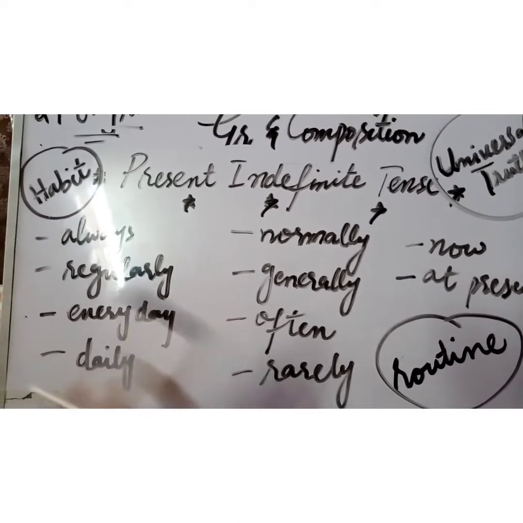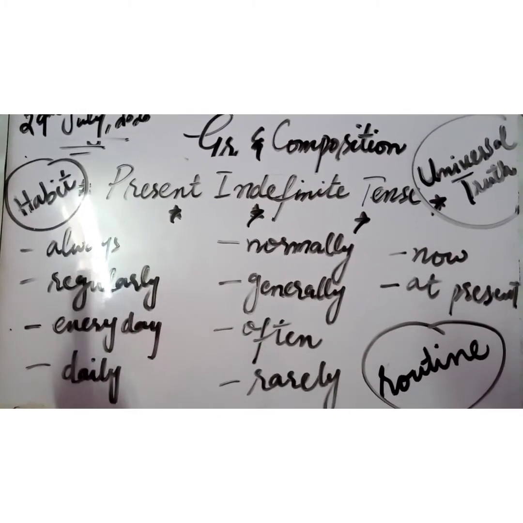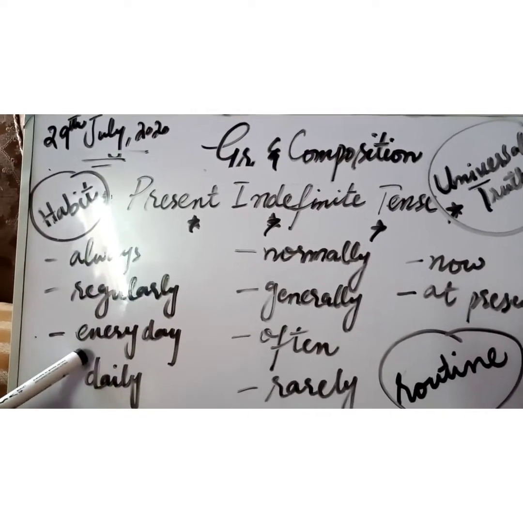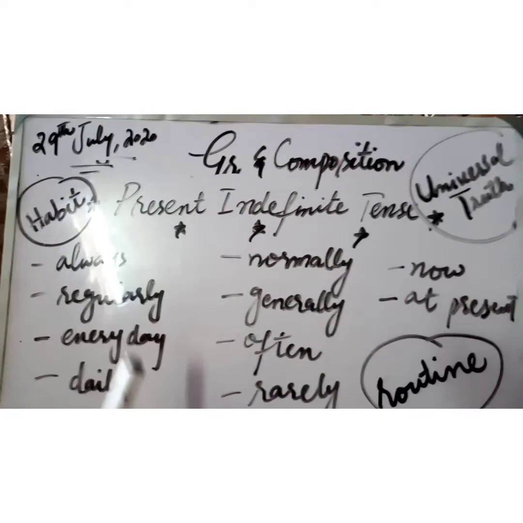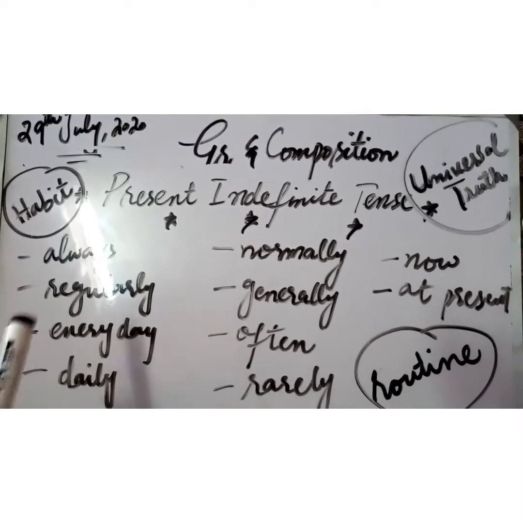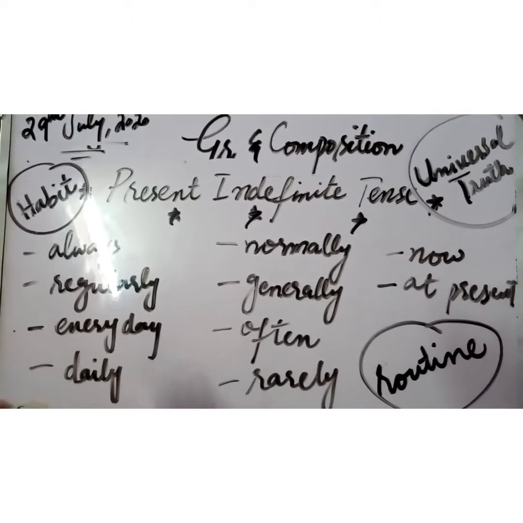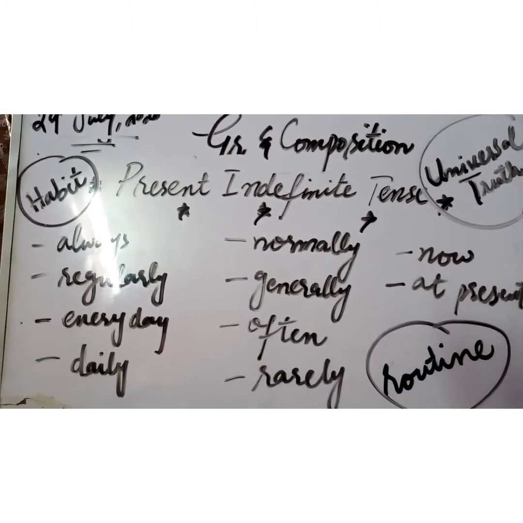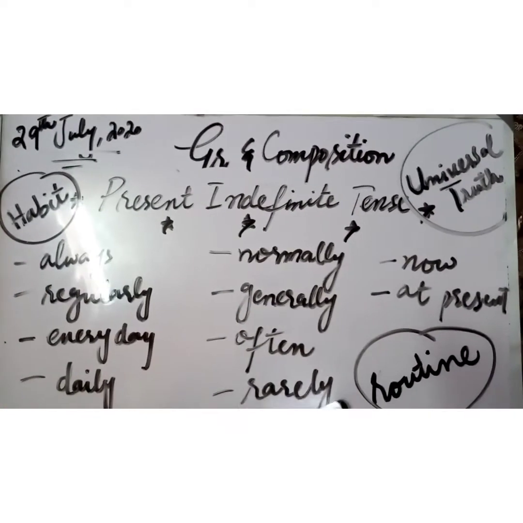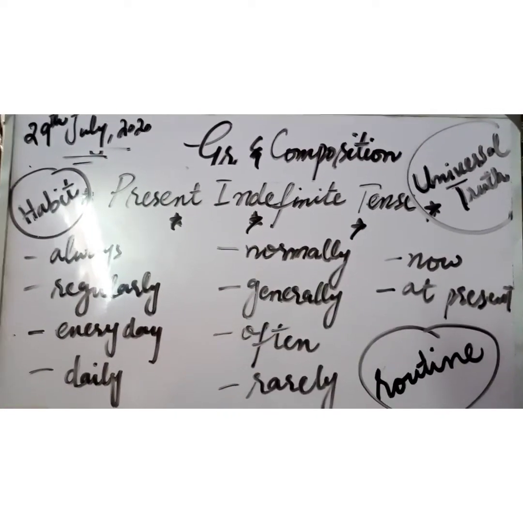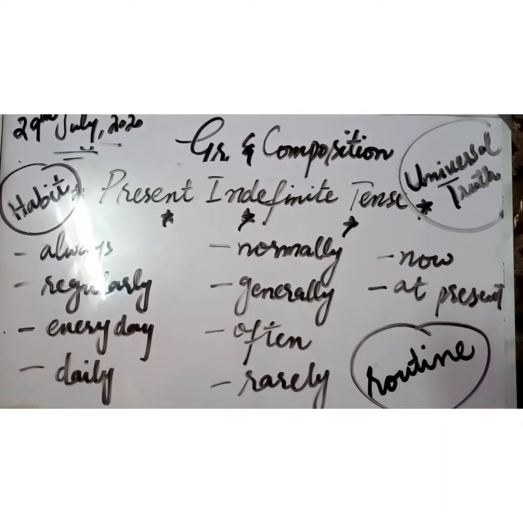So we can sum up in a way that a tense or a time which shows a work done always, regularly, every day, normally, generally, really, now, at present, once a week, once a year. That time is shown by present indefinite tense. Now we have understood what present indefinite tense is and why we use it to show habit, routine, and universal truth. Now I'm going to tell you how to make the structure of sentences in present indefinite tense.